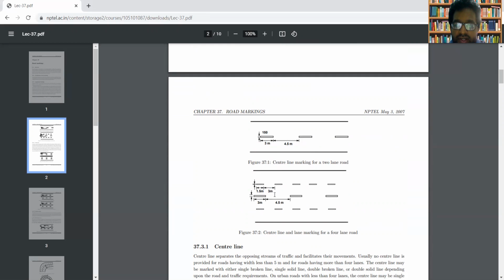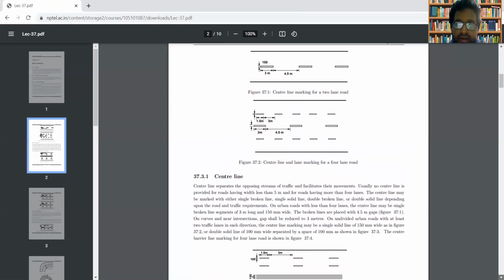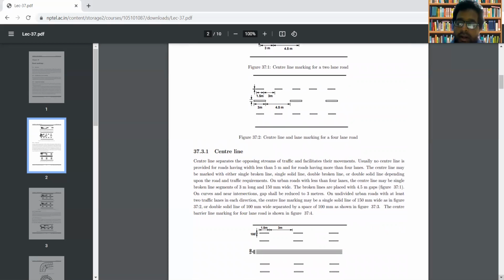This is showing a center line marking in the case of a 4-lane road. 1st lane, 2nd lane, 3rd lane, and 4th lane. There are a total of 4 lanes, and for separating each lane, a center line marking is provided. Now, what is the purpose of this center line? The center line will be separating the opposing stream of traffic.